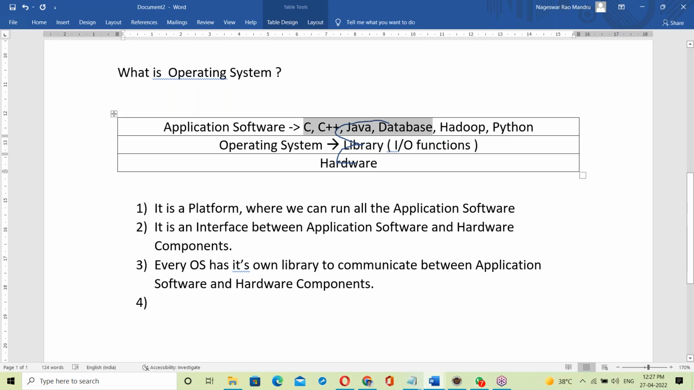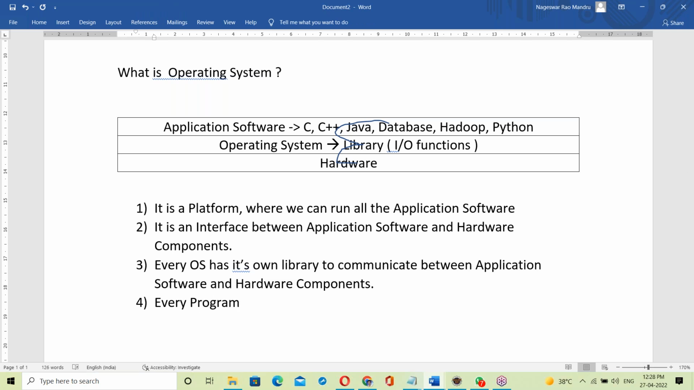So first, all these programs link with the OS library, and next they communicate with hardware components. Every program has to link. That link may be static linking or dynamic linking. Static and dynamic linking we'll discuss later. This is a very important point, try to remember it. It will be repeated with Java features.